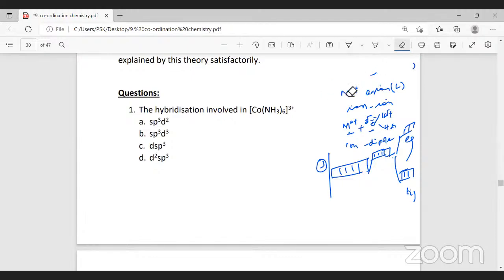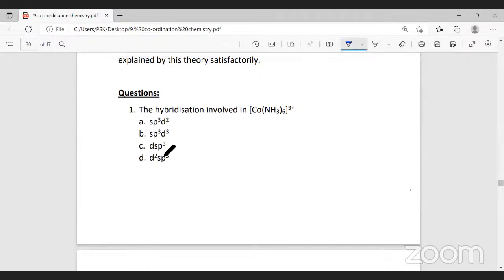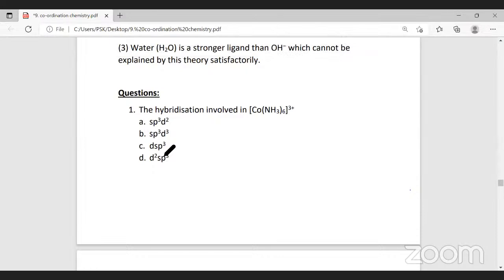Now, based on crystal field theory and valence bond theory, we will work some questions. The first question: in valence bond theory, the structure of a compound depends on the hybridization. Looking at the molecular representation, this looks complex and takes time to understand, but once you understand, you can answer these questions easily. Now, one or two questions we will go in depth. The hybridization involved in [Co(NH3)6]3+.